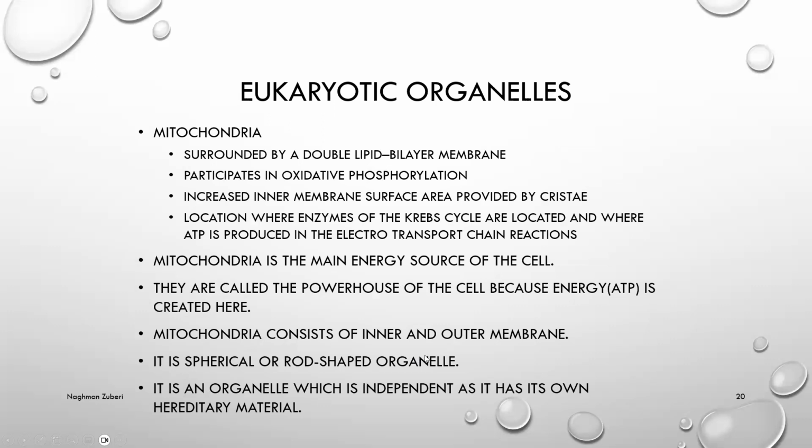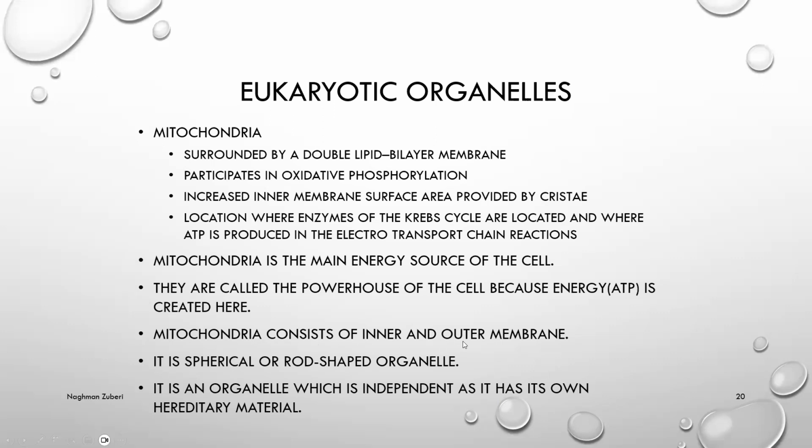Mitochondria are surrounded by a double lipid bilayer membrane and participate in oxidative phosphorylation. Increased inner membrane surface area is provided by cristae, the location where enzymes of the Krebs cycle are located and where ATP is produced in the electron transport chain reactions. Mitochondria are the main energy source of the cell. They are called the powerhouse of the cell because energy, ATP, is created here.